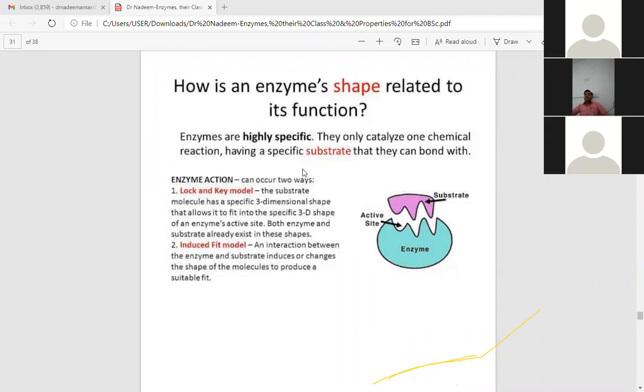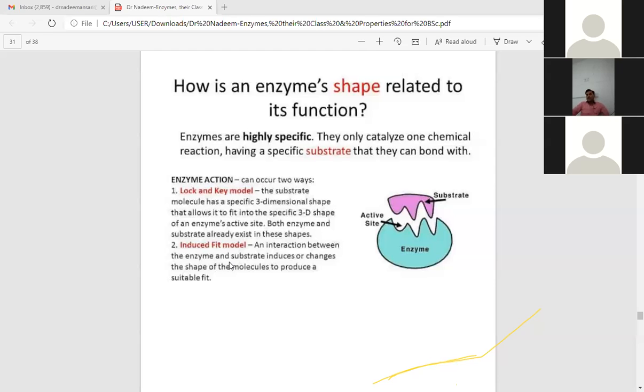So these enzymes are highly specific. They catalyze one chemical reaction having a specific substrate that they can bind with. This enzyme specificity action is dependent upon two models. The old model is the lock and key model, and the newer model is the induced fit model. The lock and key model had some anomalies, demerits, so it is now discarded. That is why the induced fit model came into existence.